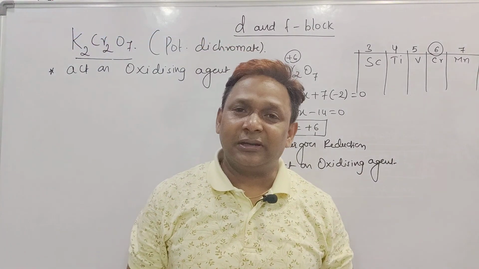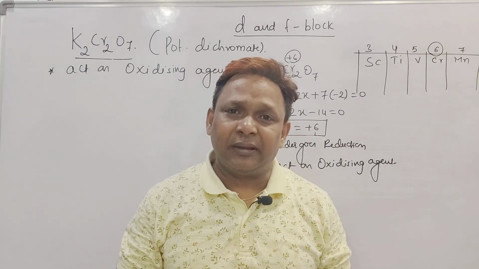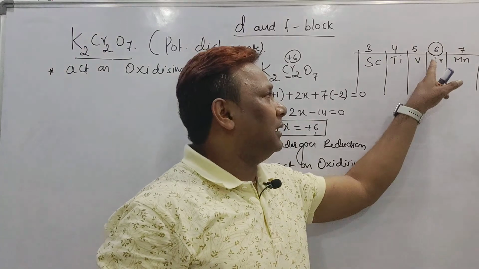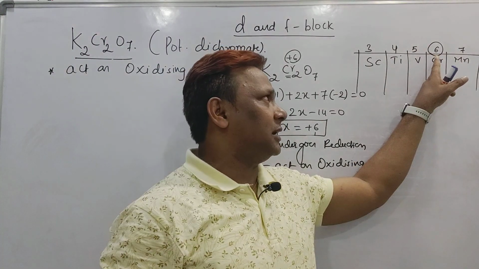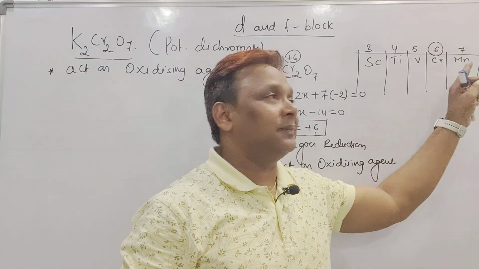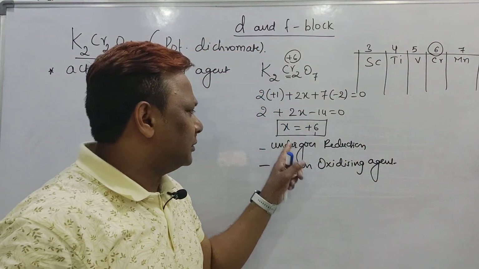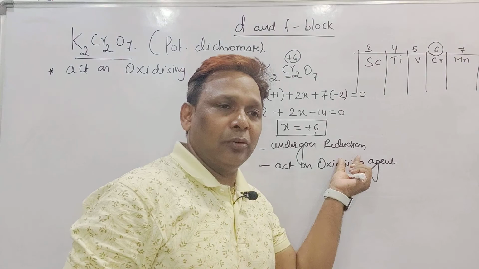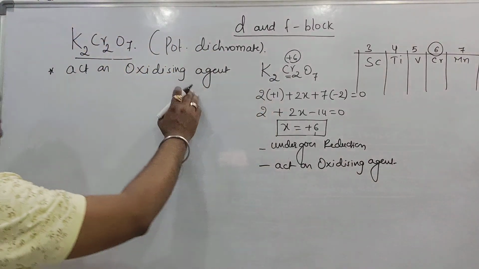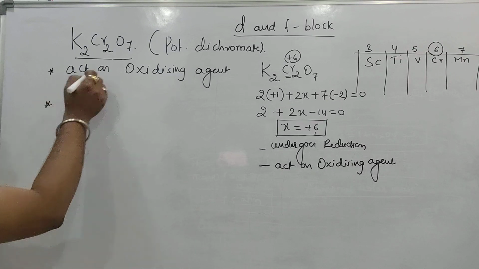Why? Because in potassium dichromate, chromium is at its maximum oxidation state, so its oxidation number can decrease instead of increasing. Wherever there is a decrease in oxidation number, that can undergo reduction and act as an oxidizing agent. This is the first point we have discussed about dichromate.